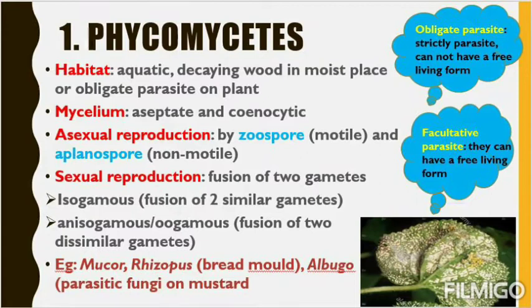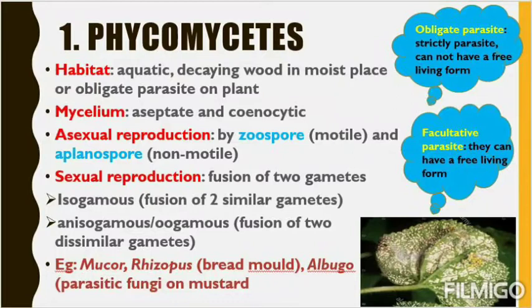Now we'll go to the knowledge club. One says obligate parasite, another says facultative parasite. What is an obligate parasite? That we have already discussed. These are strict parasites. They are strictly parasitic and they don't have a free living form. If you separate them from the plant, they cannot survive. And a facultative parasite means they can be parasitic, but if you separate them, they can also live.